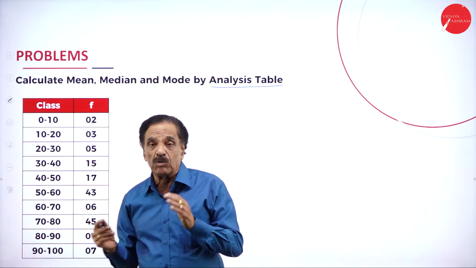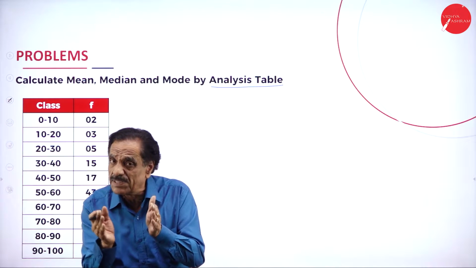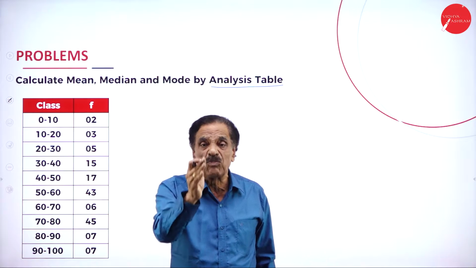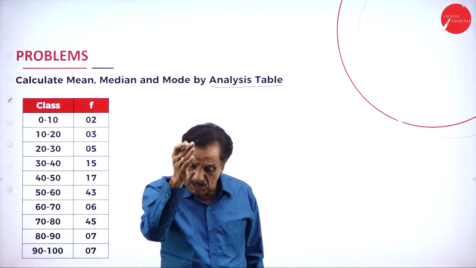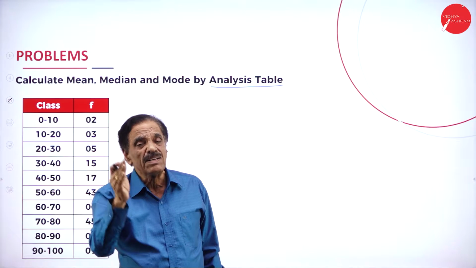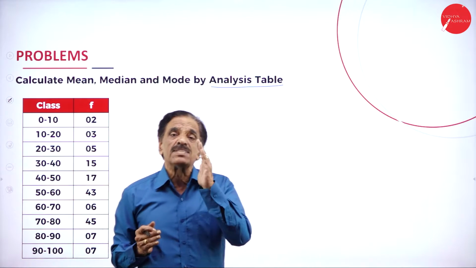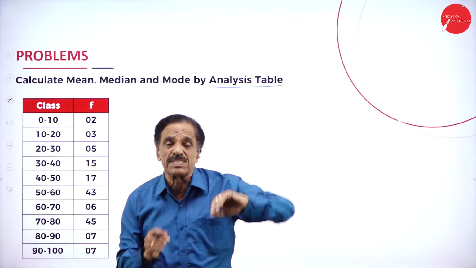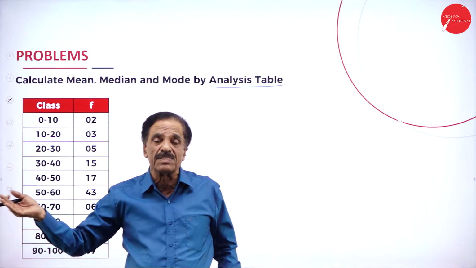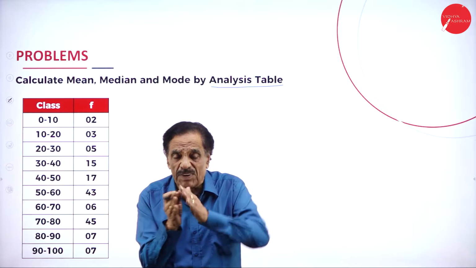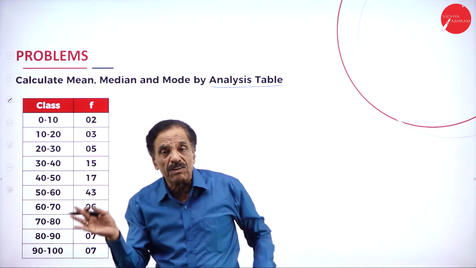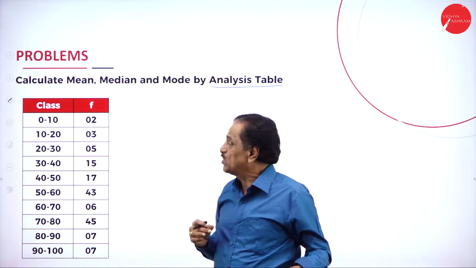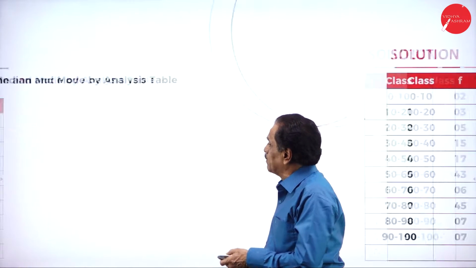Regarding the formula for mode, mode lies in the highest frequency. The formula is mode is equal to L1 plus F1 minus F0 divided by 2F1 minus F0 minus F2, into c. What is F1? Highest frequency. What is F0? Behind frequency. What is F2? Forward frequency. The highest frequency is F1, behind is F0, forward is F2, and c is the class interval. Now I am going to teach mean, median and mode.